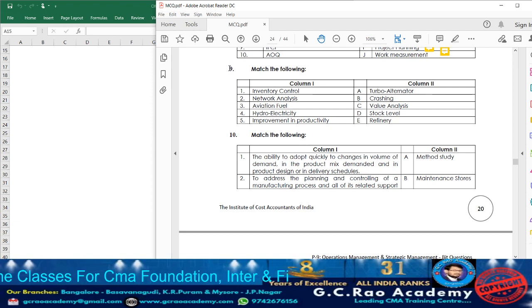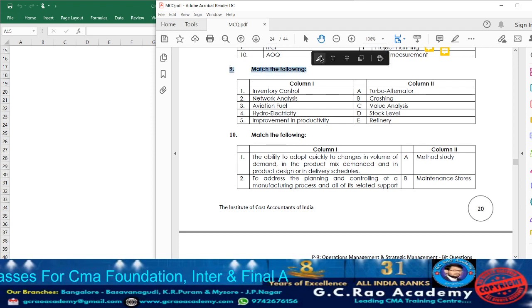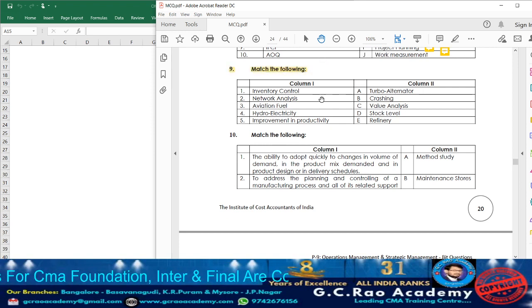Now moving on to question 9. Inventory control. How are they going to have inventory control? By having the proper stock levels. Network analysis, as already you know, is a diagrammatic representation of various activities of the project. Aviation fuel, refinery, hydroelectricity will be used in turbo alternator. Improvement in productivity: if they want to improve the productivity of the organization, they are going to apply the technique of value analysis.